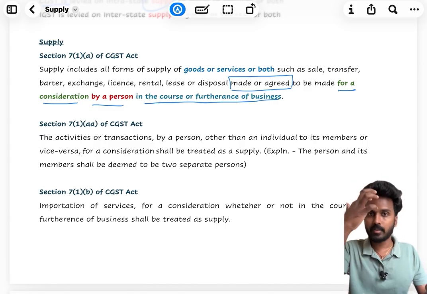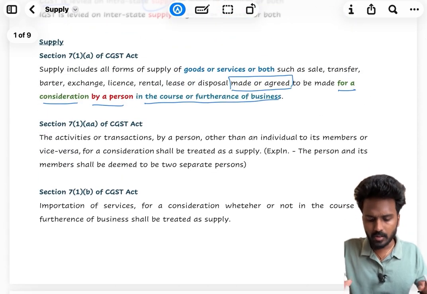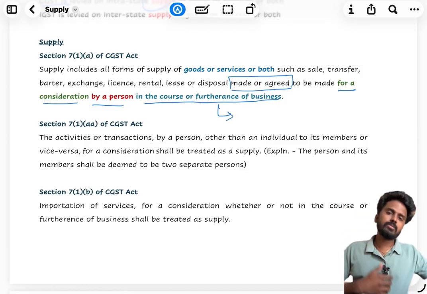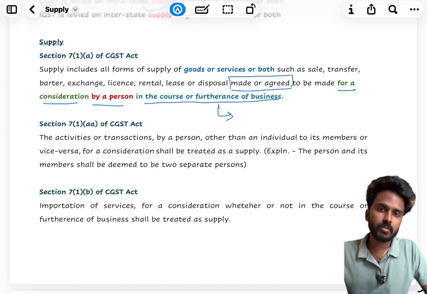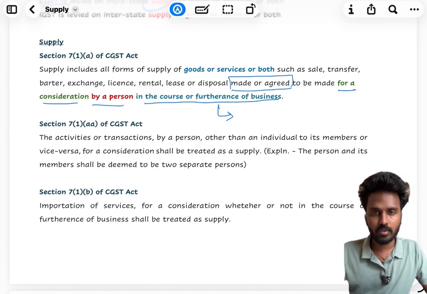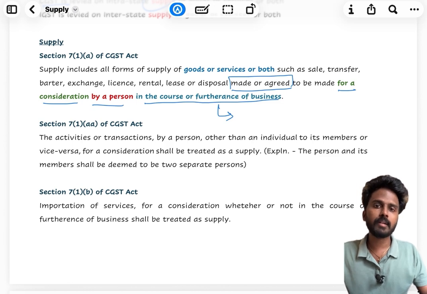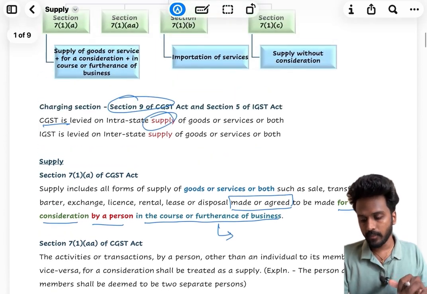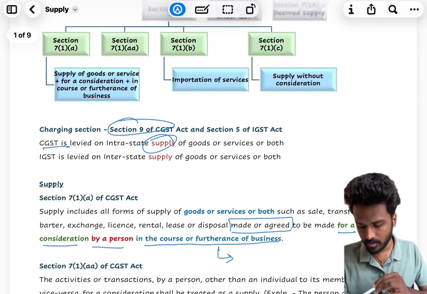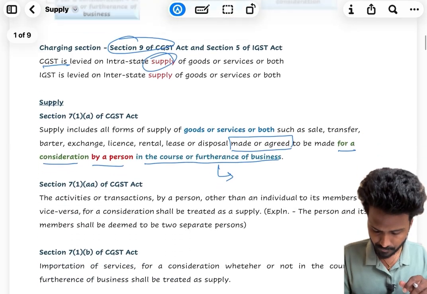So what is in the course of furtherance of business? Selling iPhones is the business of Apple. So in the course of business, it is trying to sell the iPhone to me. All these ticks are made, so this can be treated as supply. When this transaction becomes a supply, then GST is leviable. That's what our charging section says: CGST is levied on supply of goods or service or both.